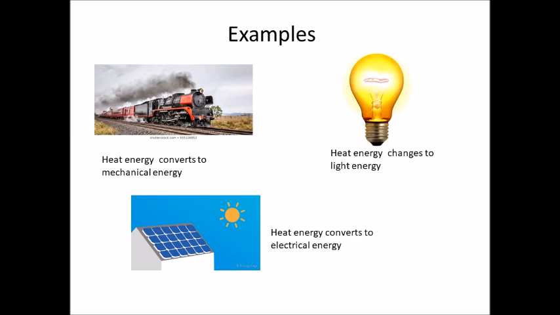Here we see the steam engine where heat is used to boil water, converts water to steam. Steam is used to run the wheels of the engine. Next, here we see heat energy is used to heat up the tungsten filament. Over here inside the bulb, the tungsten filament glows, and that's how we get light. In the third case, you are seeing that the sun's heat is falling on the solar panel and it is converted by the photovoltaic cells in it into electrical energy, which we all use in our homes.